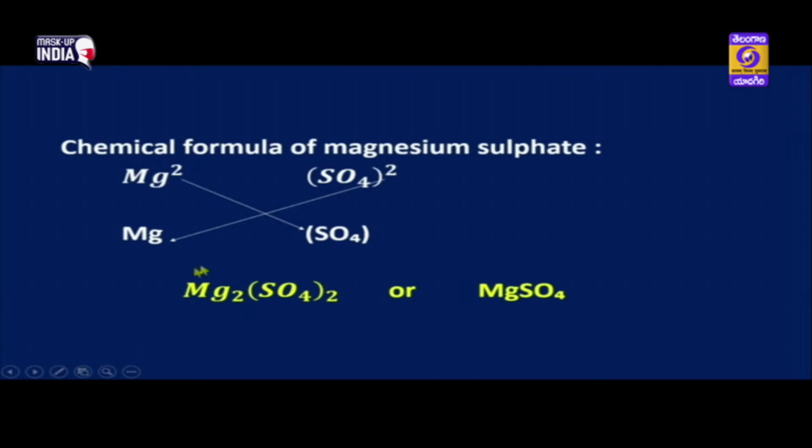But we can represent the chemical formula in the form of the lowest ratio. Okay children, lowest ratio means 2:2 can become 1:1. We will write the chemical formula of magnesium sulfate as just MgSO4. Okay children, I hope you understood the chemical formula of magnesium sulfate. With the help of the anion and cation chart, you can try to write more and more chemical formulae on your own, children. It is a very simple thing.